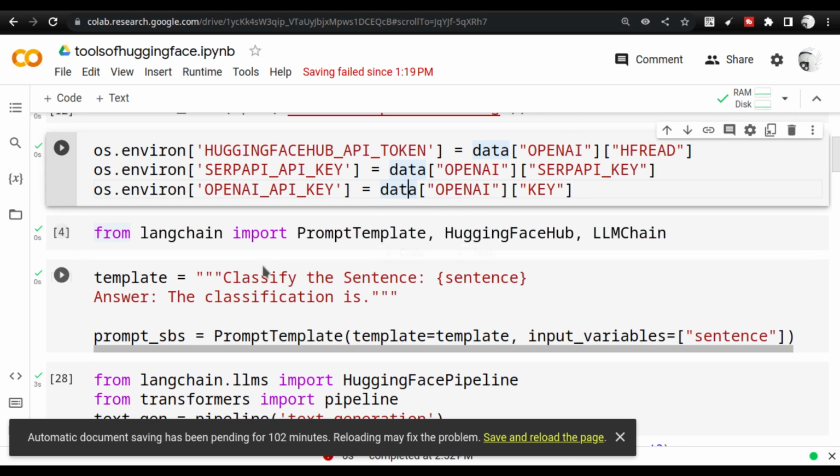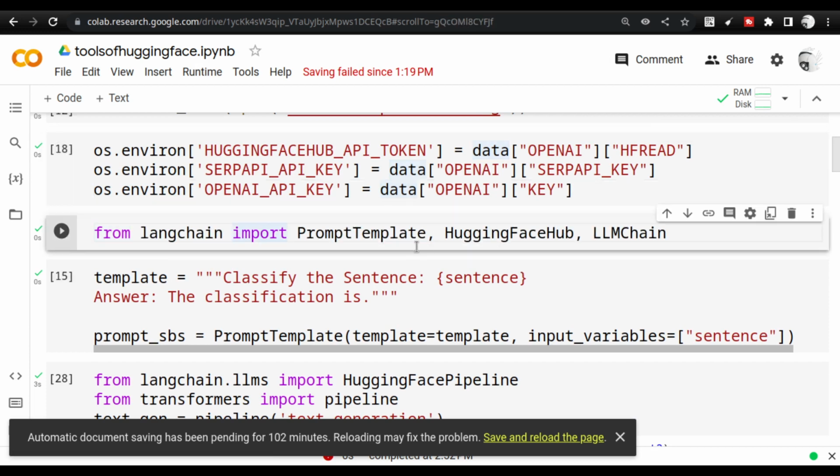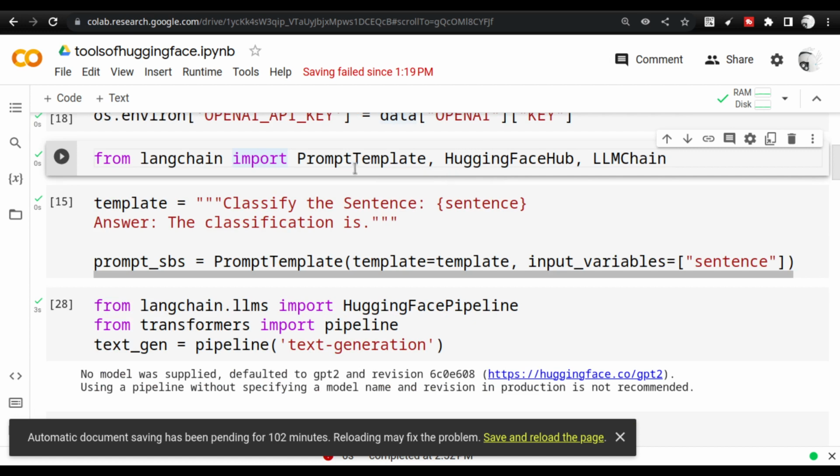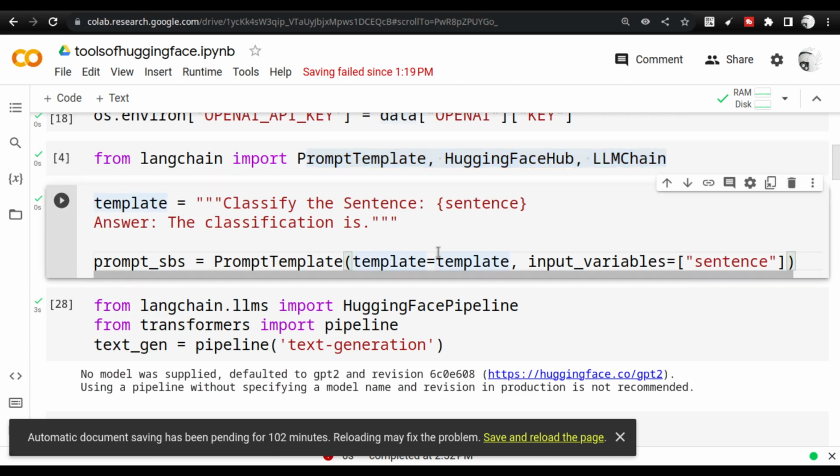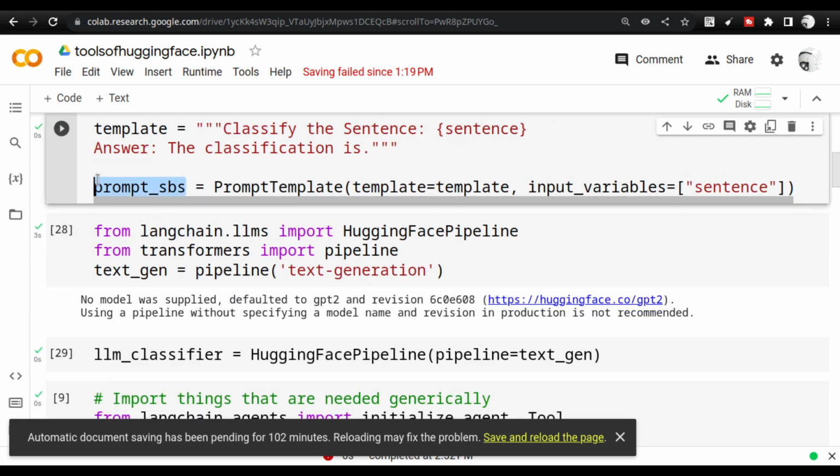Next, we are going to use LangChain to import PromptTemplate, HuggingFaceHub, and LLMChain. These are all regular things that we have been doing in this series of videos. The prompt that I am providing here is to classify the sentence. I am giving it a sentence, and the answer should come as the classification is. So this is how the answer should come. And I am using this prompt template as a separate variable here.